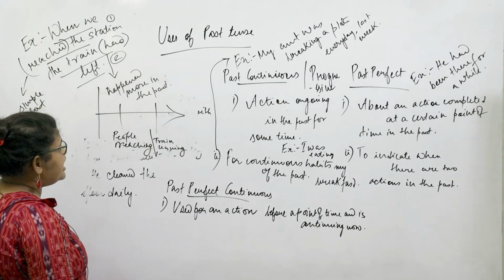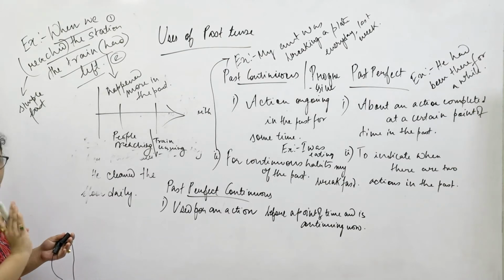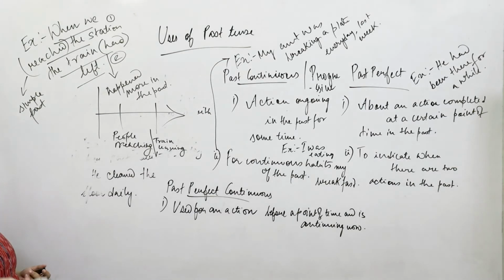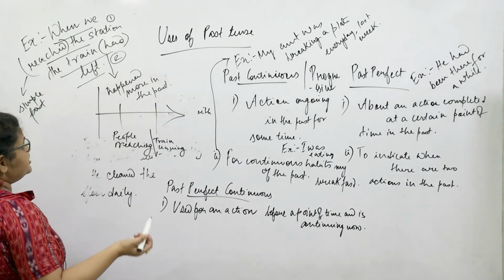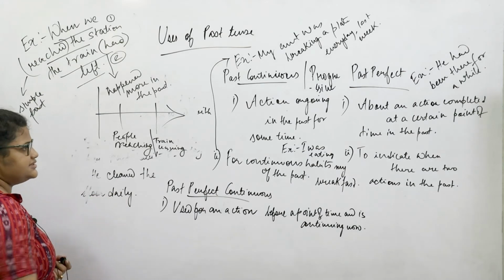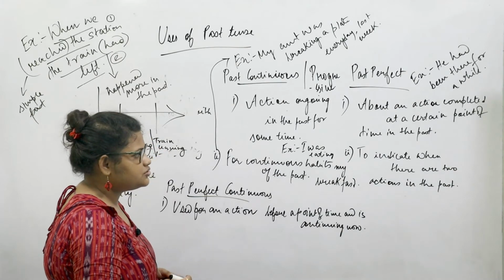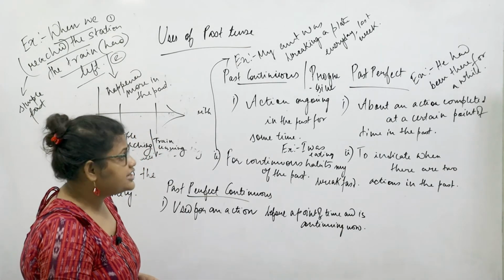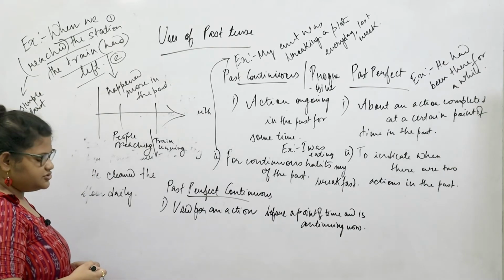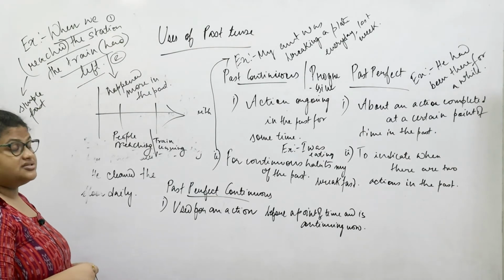later. So in a time frame, of course in a linear time frame, when we are talking about two actions, one which had happened before the other, in order to make it clear enough that one had happened before the other, we would be taking up the past perfect tense, and the action that happens later will be using the simple past tense. And the past perfect tense is used to indicate two actions both in the past.